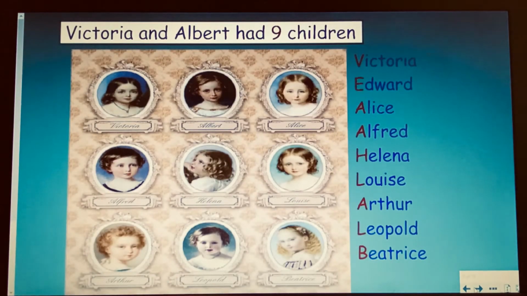Victoria and Albert had 9 children. They had Victoria, Edward, who was also named Albert Edward, Alice, Alfred, Helena, Louise, Arthur, Leopold, and Beatrice. Now, our Queen, Queen Elizabeth II, also had a lot of children. She had 4 children.